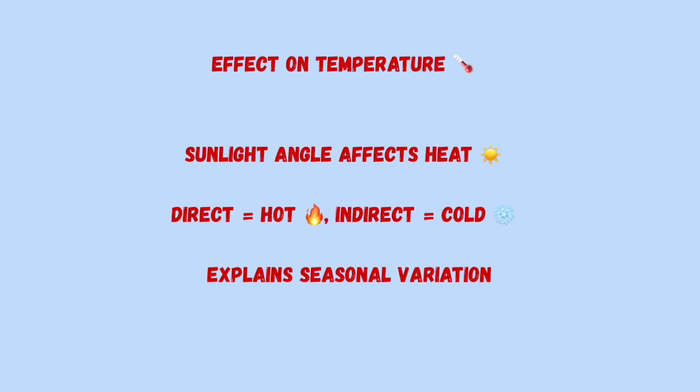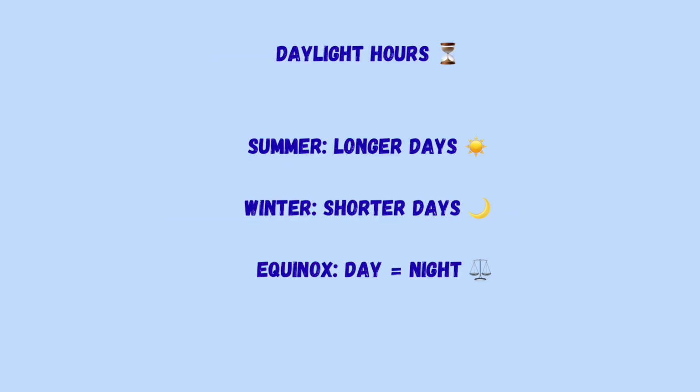Now what is the effect on temperature? Sunlight angle affects heat. So direct is hot, indirect is cold. Explains seasonal variations. Now what are daylight hours? In summer, longer days. In winter, shorter days. In equinoxes, day and night are equal.